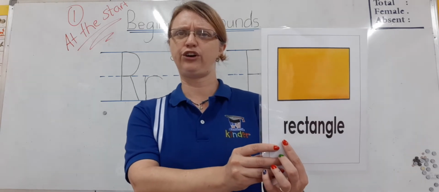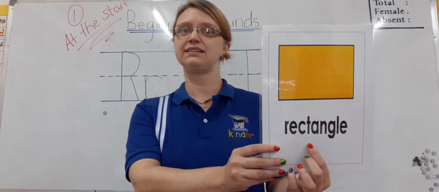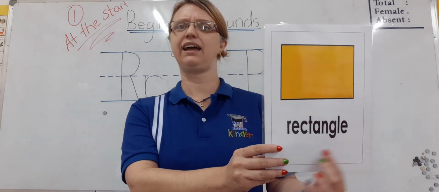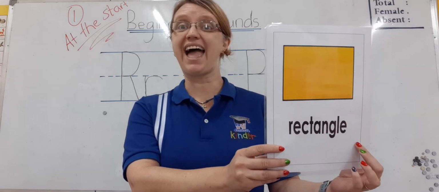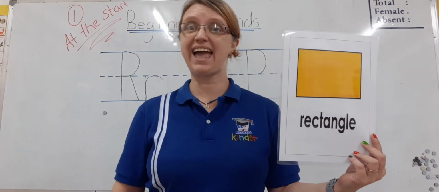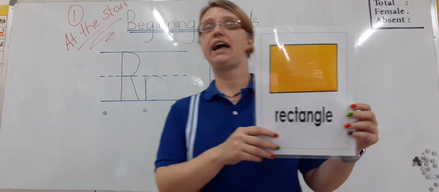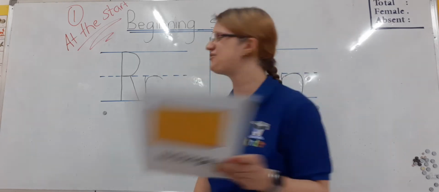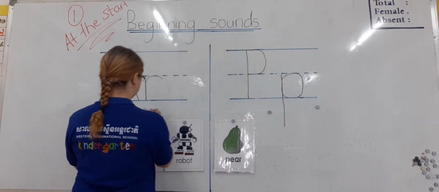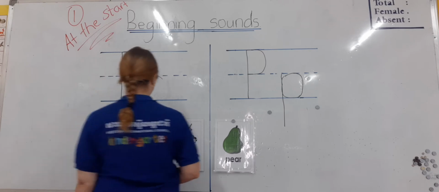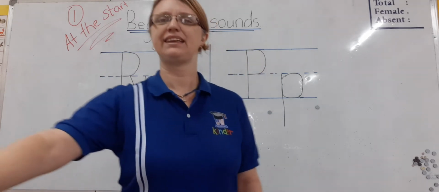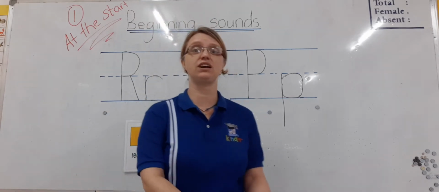R, E, K, T, A, N, G, L, E. Rectangle. What sound do we hear first? R for rectangle. So let's put him there. R for rectangle.